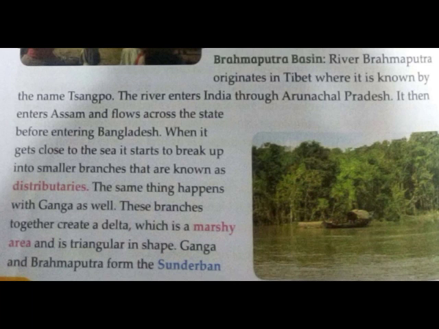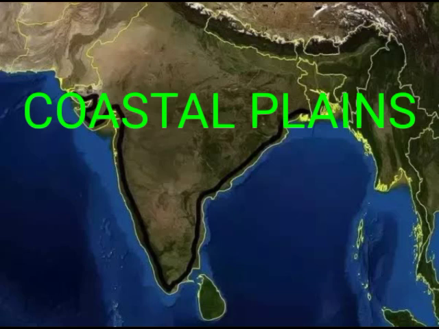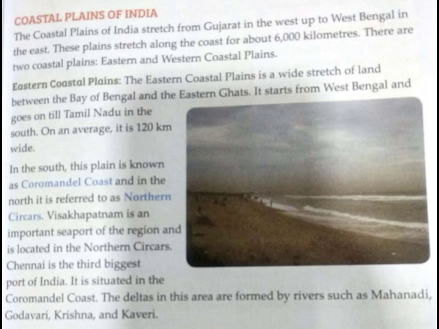Delta, which is the biggest of its kind in the world. Let's come across the coastal plains of India. When I talk about coastal plains, we know we have eastern coastal plains and the western coastal plains. The coastal plains of India stretch from Gujarat in the west up to West Bengal in the east. These plains stretch along the coast for about 6,000 kilometers.